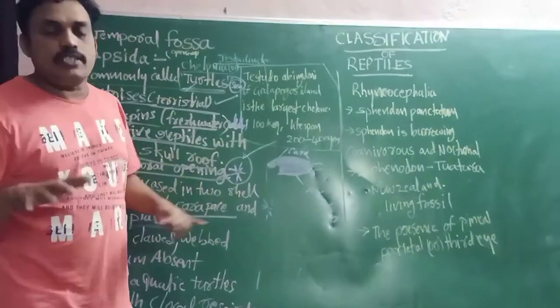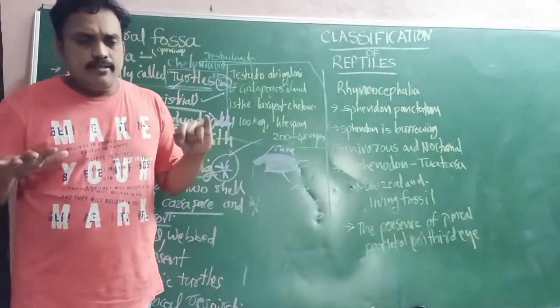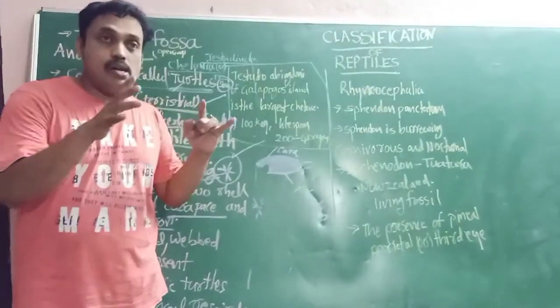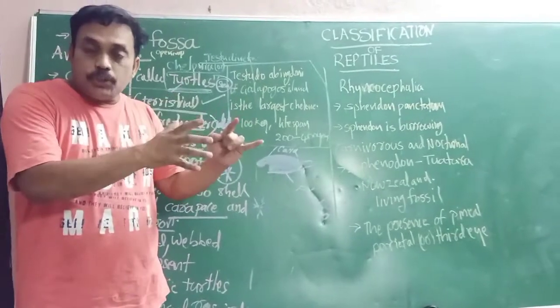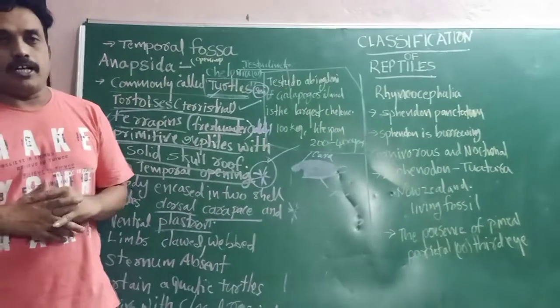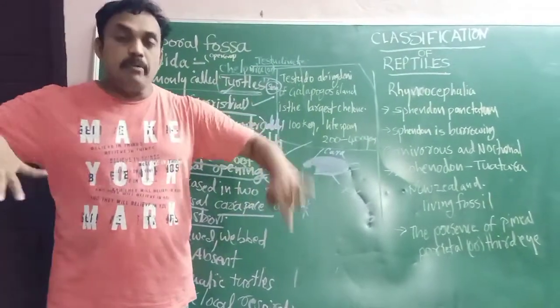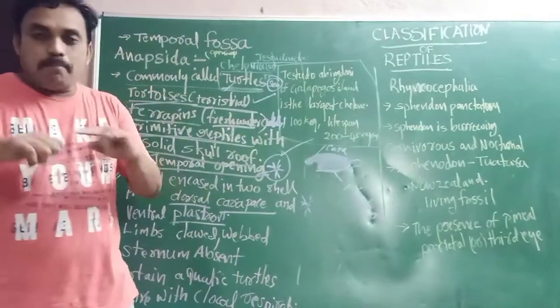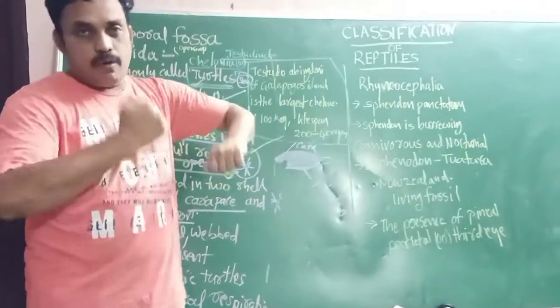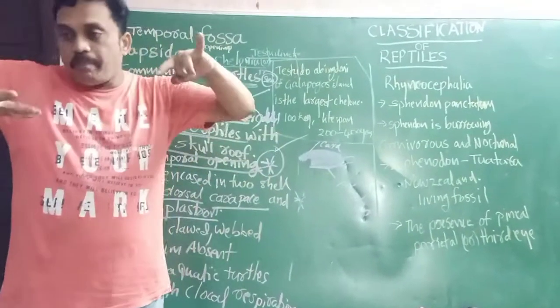And limbs. If you observe the tortoise limbs, tortoises generally live in the ocean, in sea water, and also on land and in fresh water. That means the limbs are suitable for swimming, like a paddle, just like moving boats with paddles.